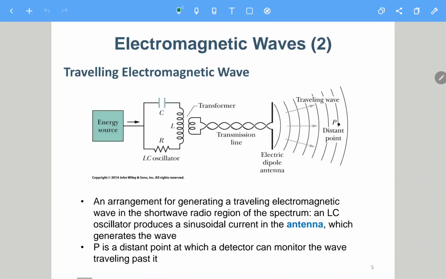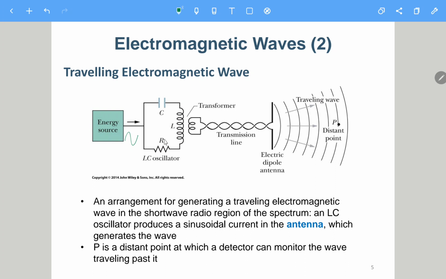So we now know a wide spectrum, called the Maxwell rainbow. Okay, so here, this is the setup to generate some EM wave. This is the energy source. You can consider it like a battery or whatever, to generate a sine wave.